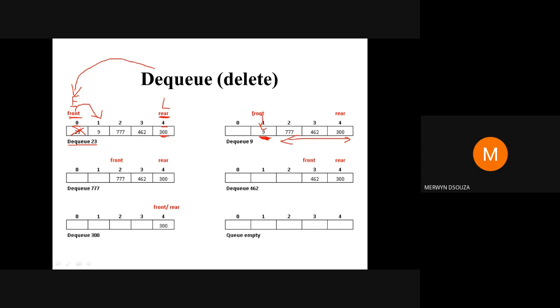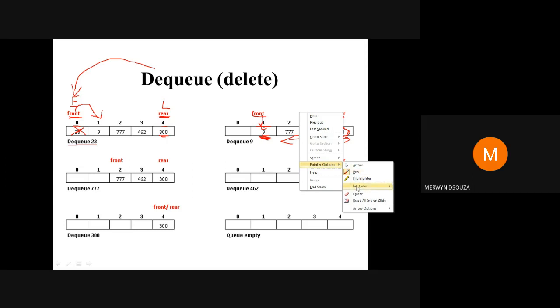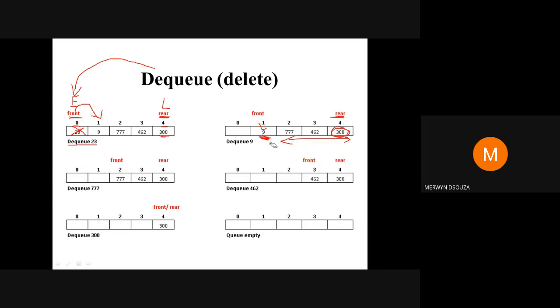Front has the value 1, which is the index of this element 9. Rear keeps pointing here. We do not change rear. This is still the last element, so rear remains there. We do not touch rear. Deletions are always done using just one pointer, which is front.